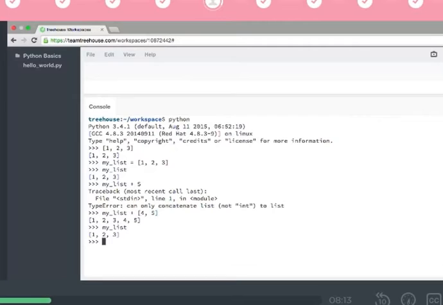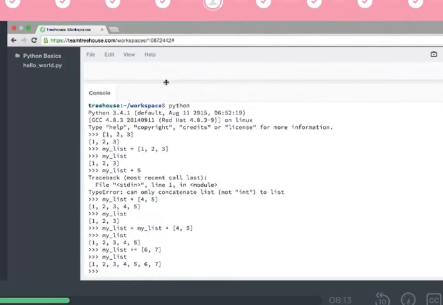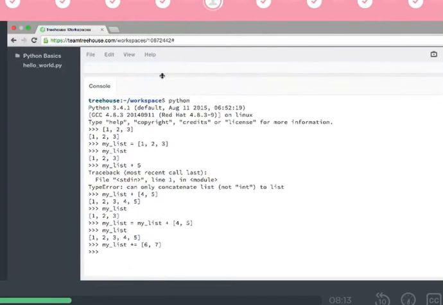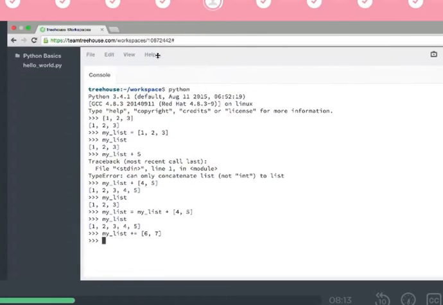So let's actually do that. So we can do my_list equals my_list plus 4, 5. And now if we were to look at my list, we've got 1 through 5. And we can, of course, do this with plus equals as well. So my_list plus equals, we'll do 6 and 7. And now my list is, sometimes that doesn't show up. There we go. My list is 1 through 7 now.